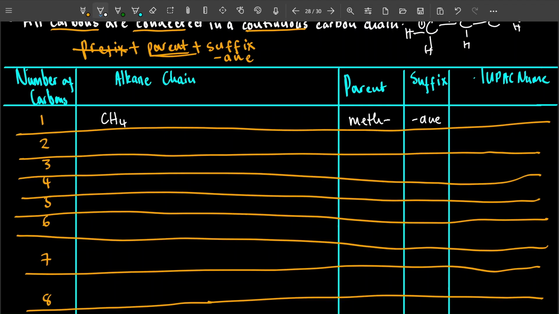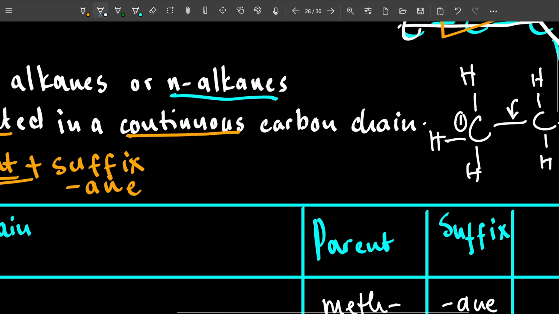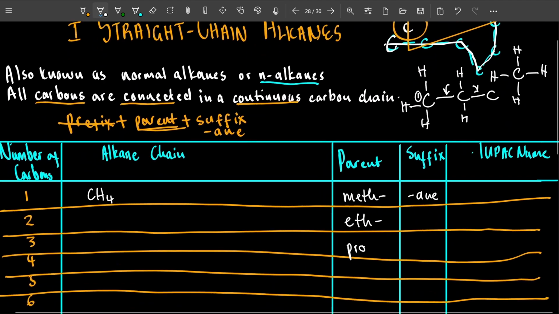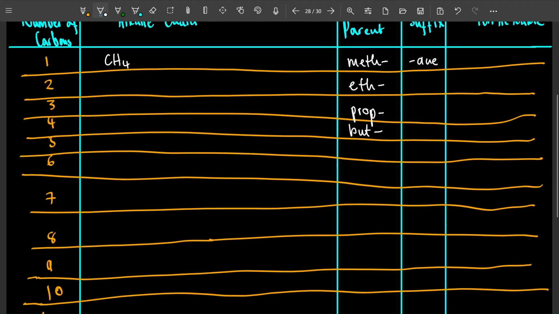Then when there are 2, we call it eth. Never forget that: eth. 3 is prop, and 4 is but. These words are not related to anything. They're for the first 4 carbons. Prop and but. I'm not sure what you'd find them related to, but we don't have anything that we have learned so far, according to what I know, that has these words.